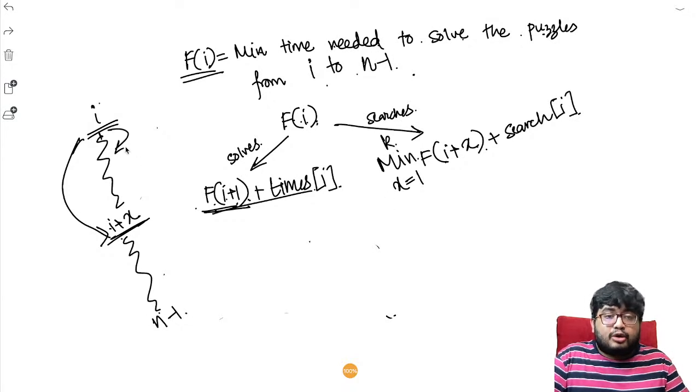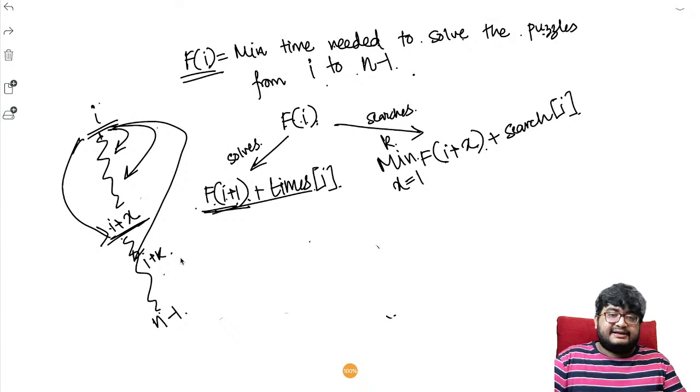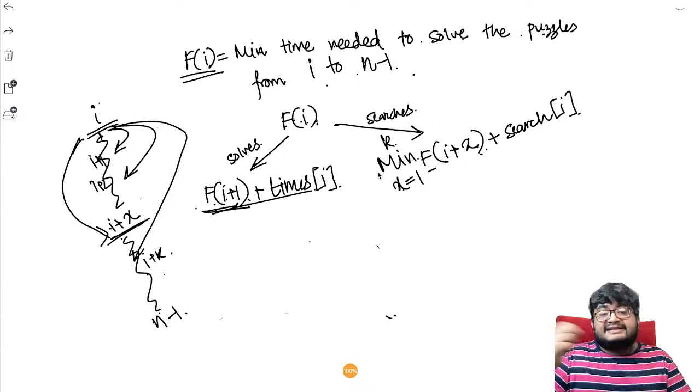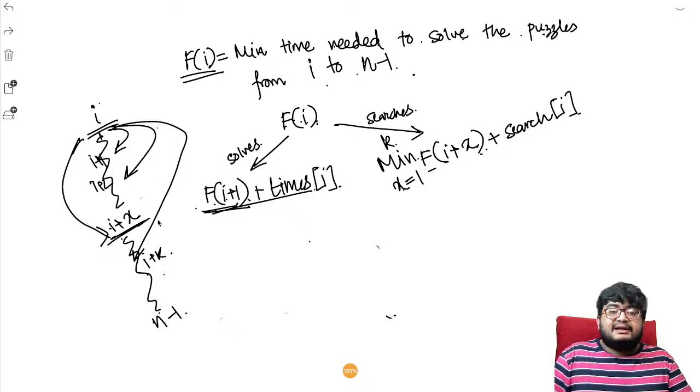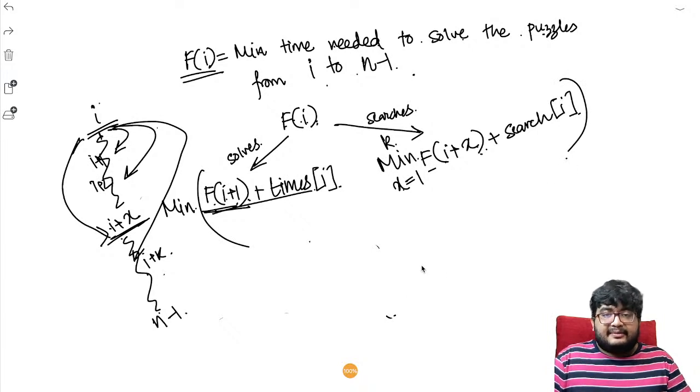So either he can decide to jump to I plus 1, or I plus 2, or I plus k directly, right? Just think about it as jumping. He can decide to jump to I plus 1, I plus 2, I plus 3, like that up to I plus k. So whatever gives the minimum result, he will jump up to that point, and next it will be solved by f of I plus x, where x is 1 to k. He can only jump a maximum of k. So these are the two moves that he has. The answer will be the minimum of them. So that is the entire solution, right?